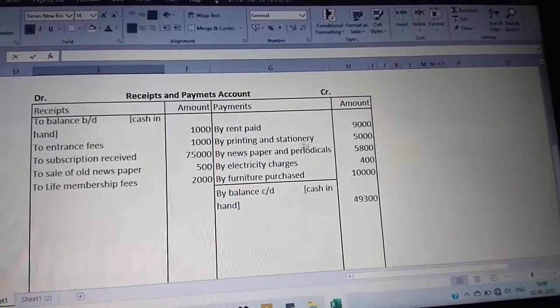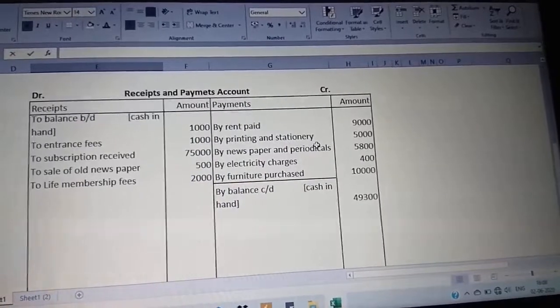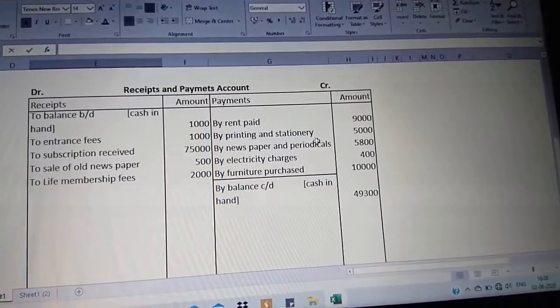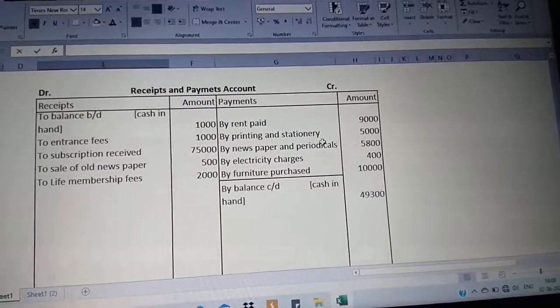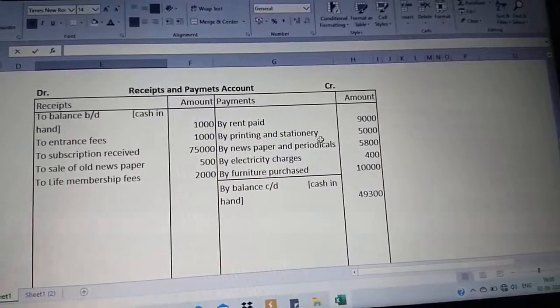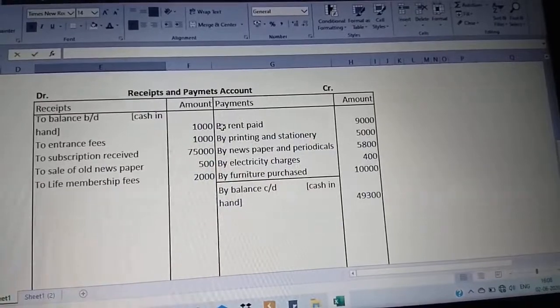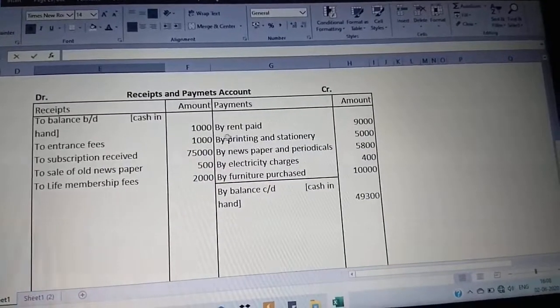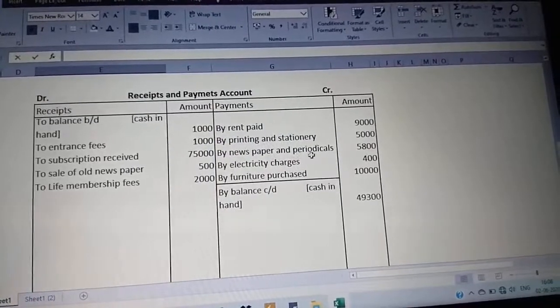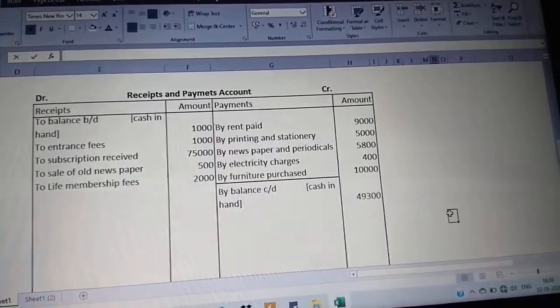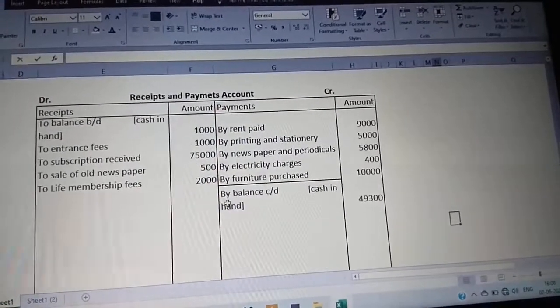Then moving on to your payment side. Take all the payments that you have marked with the initial P. Just copy and write them down on your credit side with the prefix 'By'. For example, I've written by rent paid, by stationery paid with the values. After writing this, just observe it.